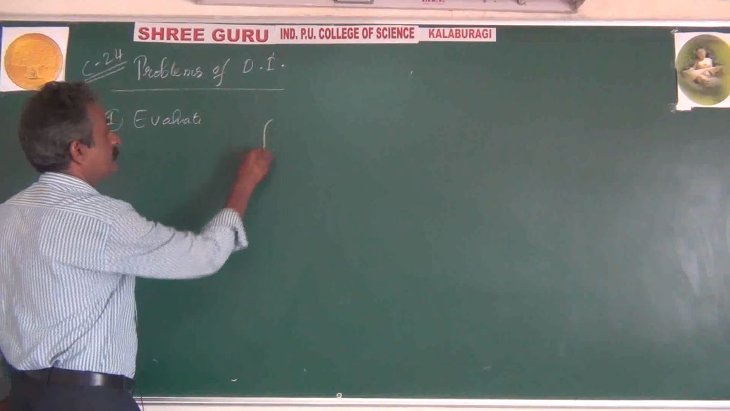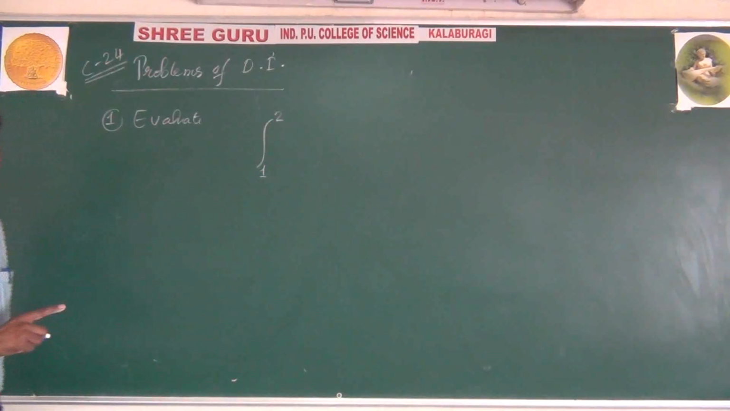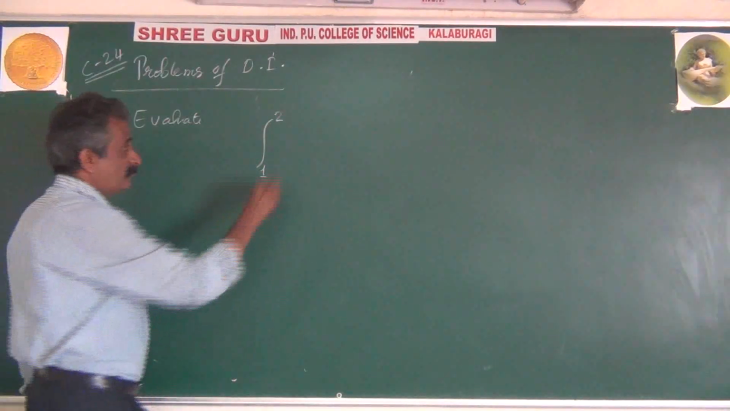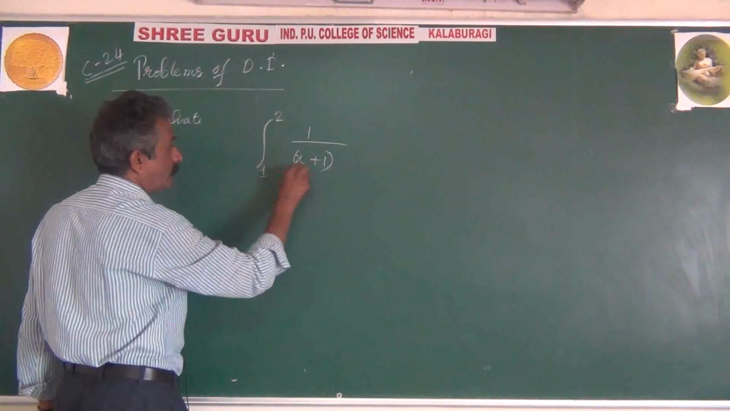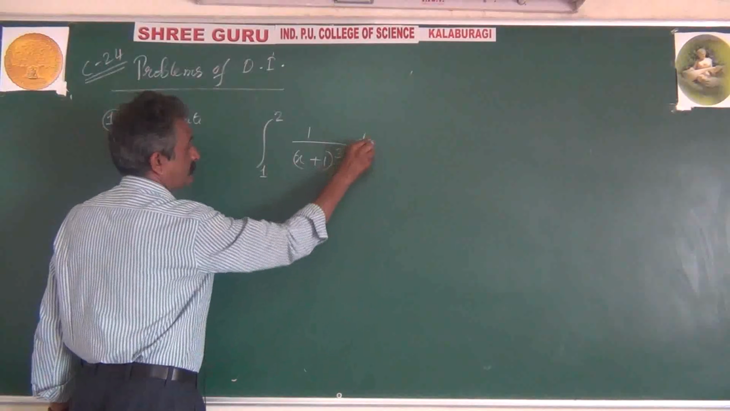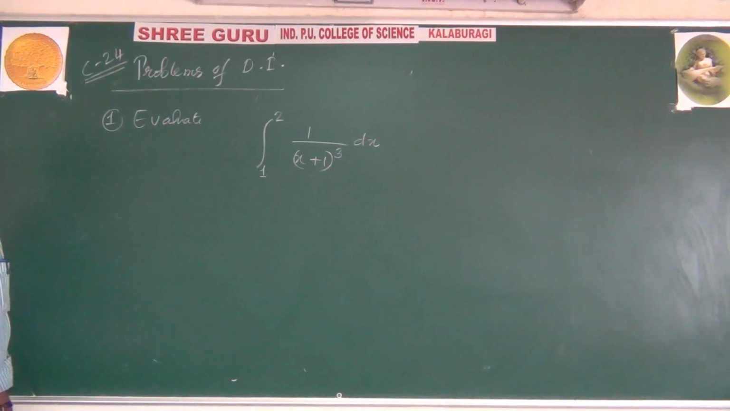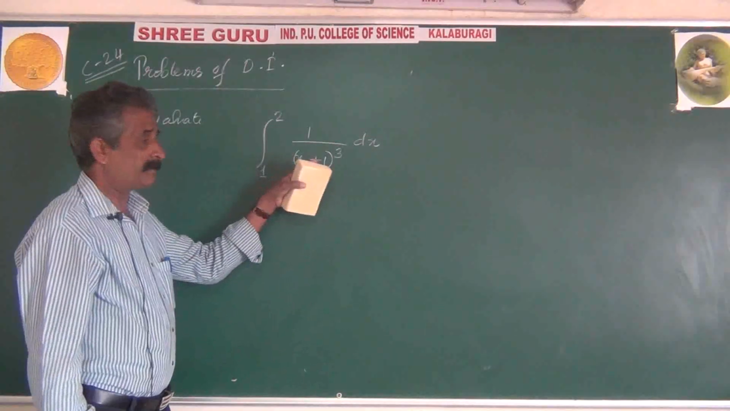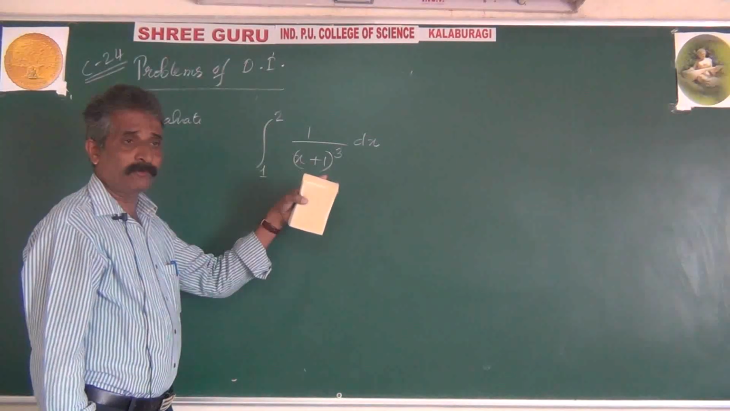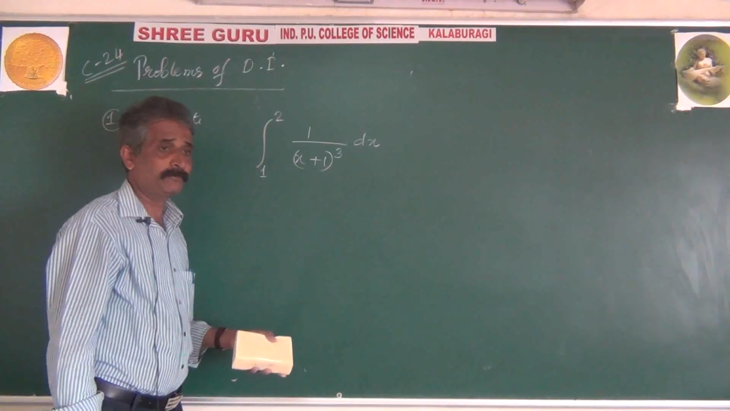Evaluate integration 1 to 2, lower limit 1, upper limit 2, 1 divided by (x plus 1) whole cubed. And you may have a small doubt, sir, this function is not defined for x equal to minus 1. No doubt, it is not defined for x equal to minus 1.